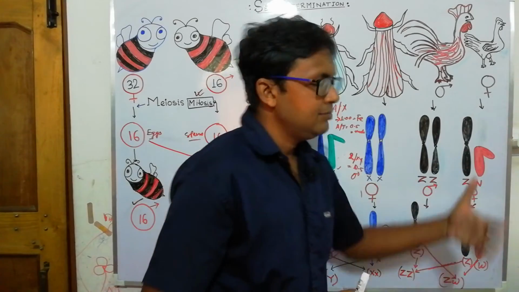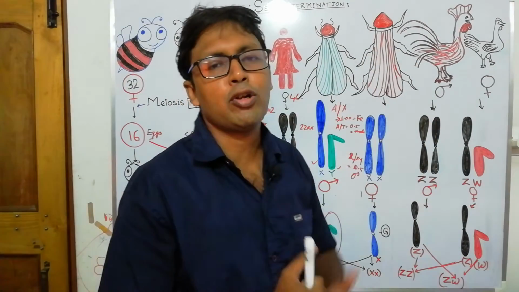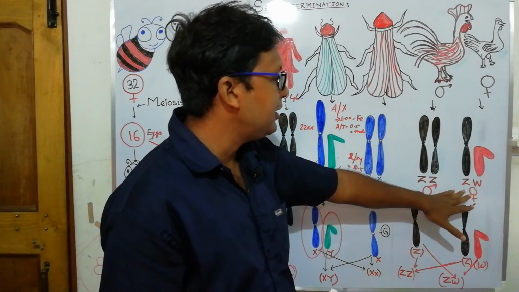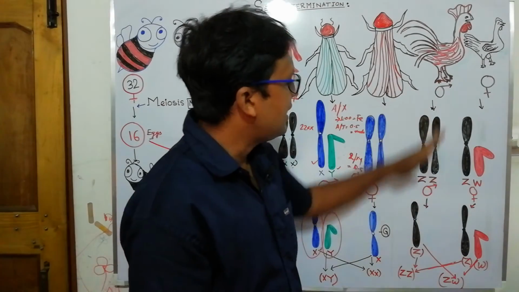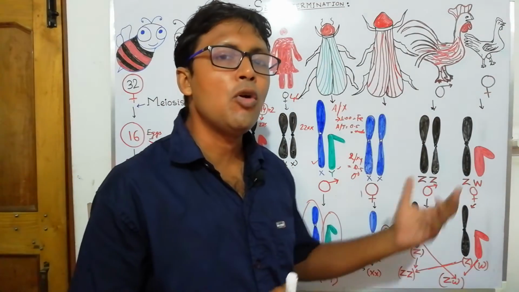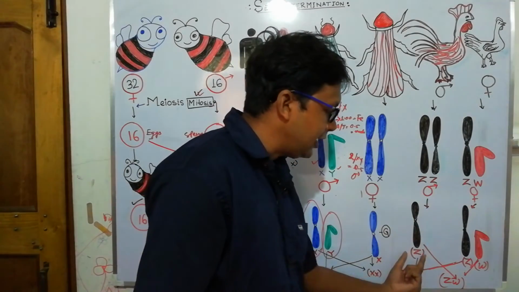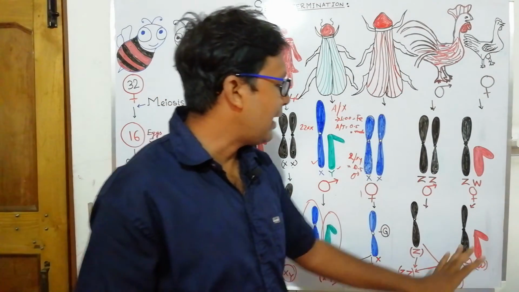In case of hen, you have already discussed that males are heterogametic, but in this case females are heterogametic. Here the females have ZW type of sex chromosomes, and males have ZZ type, that is homogametic. Male will produce only one type of sperm, Z containing sperm, and female will produce 2 types of eggs.